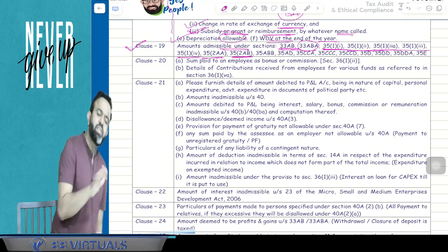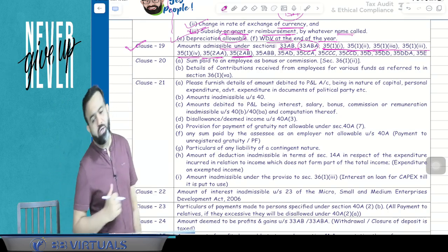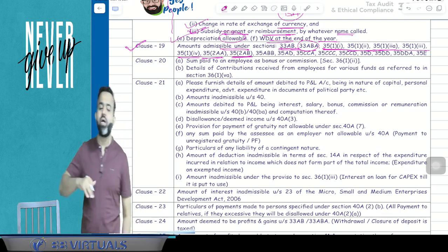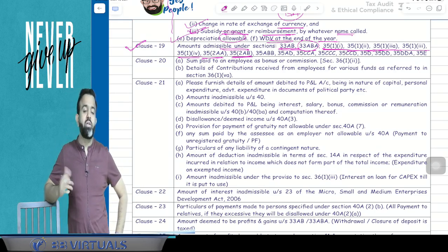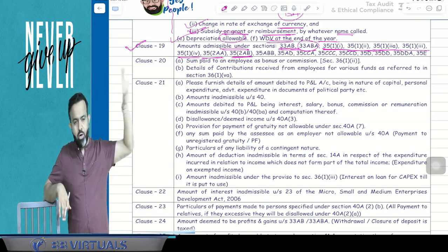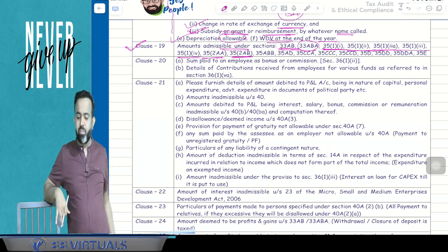So if there is any expenditure on scientific research, either in-house research or donation made to any outsider, then deduction is allowed. That amount has to be reported in clause number 19 by the chartered accountant.